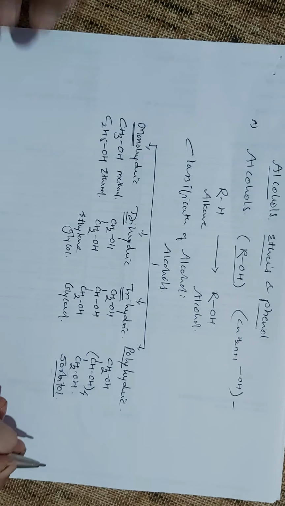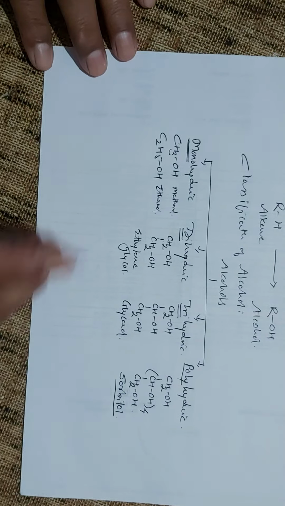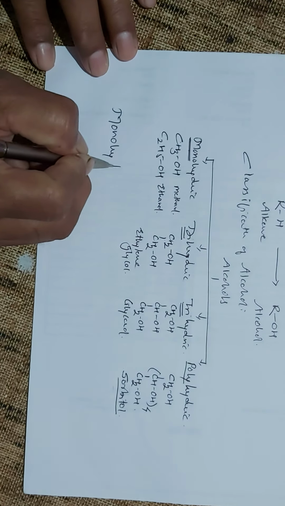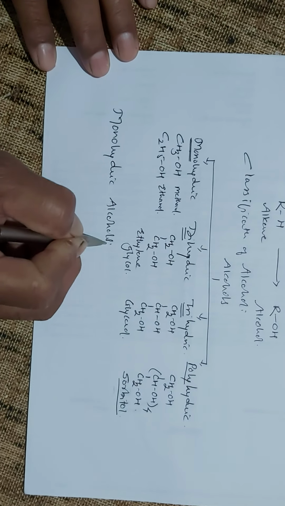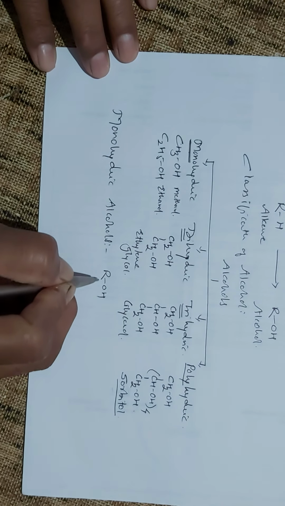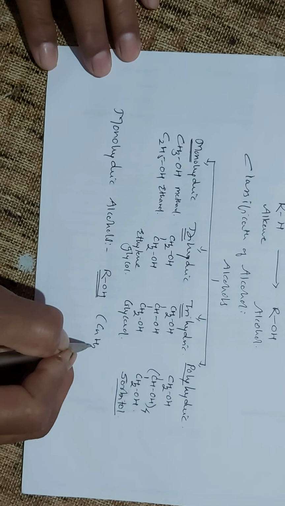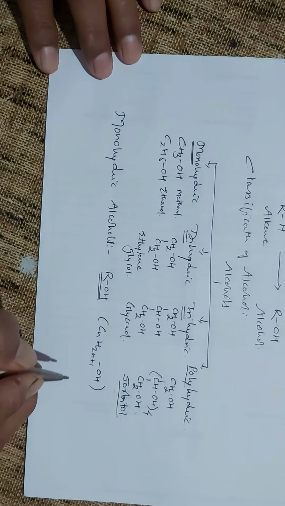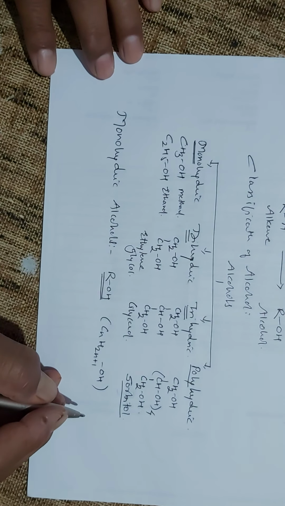Here we are going to concentrate our studies on the monohydric alcohols, designated as ROH, having the general formula CnH2n+1OH, means one hydrogen atom of the alkane is replaced by the OH.